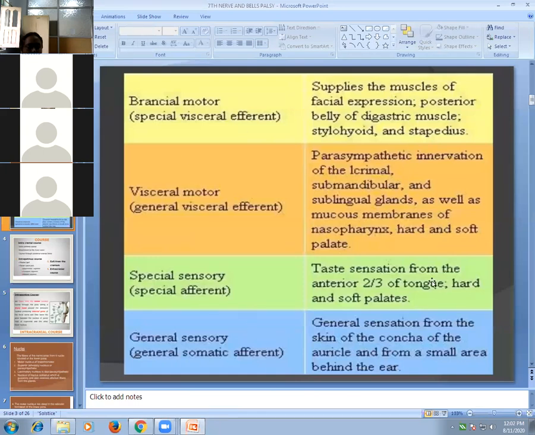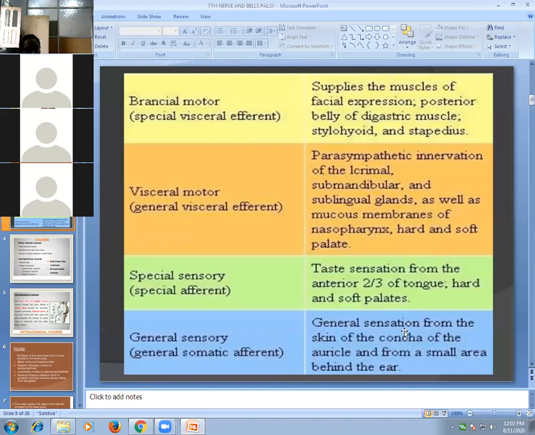The special sensory component carries taste sensation from anterior two-third of tongue, as well as hard and soft palate. Then general somatic afferent. Afferent means sensory component. General somatic afferent means general sensation from the skin of concha of the auricle, that is the conchal part of ear, and from a small area behind the ear. General sensation means pain sensation, touch sensation from the skin of concha of the ear and a small area behind the ear.